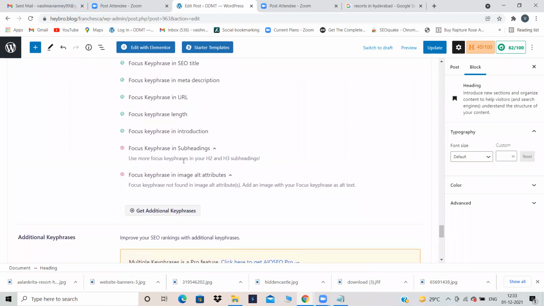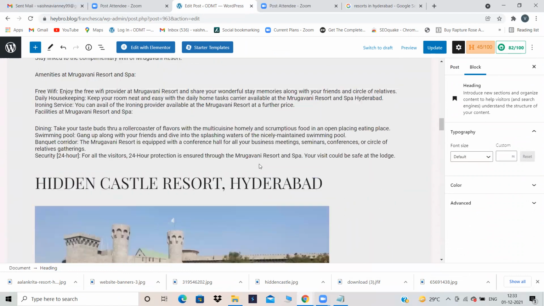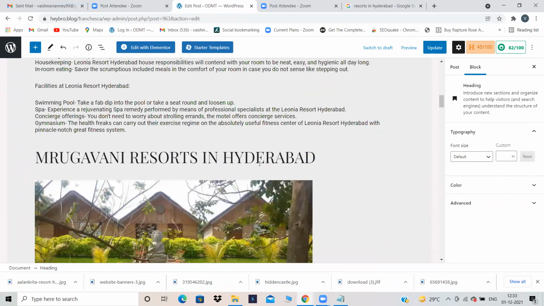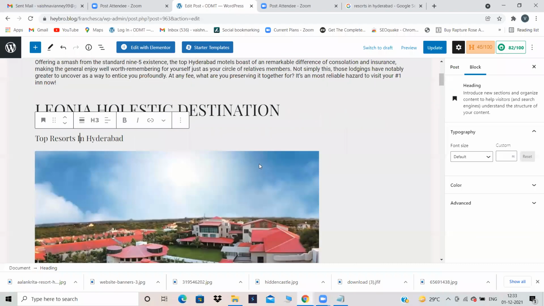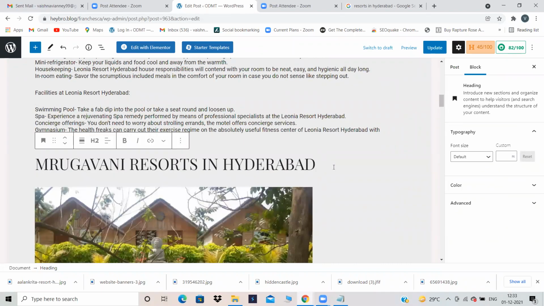Okay. And use more focus key phrases in your H2 and H3 subheading. So in H3 also we will add something. Top resorts in Hyderabad. Here also.